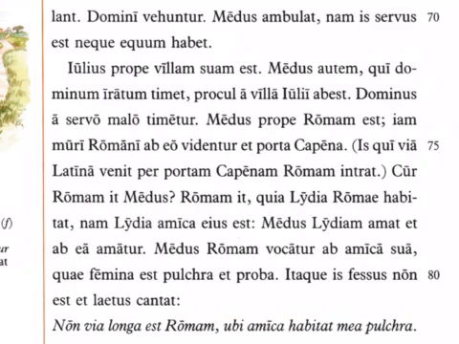So if you're talking about placement verbs like "lives" or "is," a lot of times you'll have this locative case to show where a thing is. Essentially, Romae is another way of saying in Roma, right? In Rome, at Rome. Okay, so because Lydia lives at Rome, nam Lydia amica eius est.